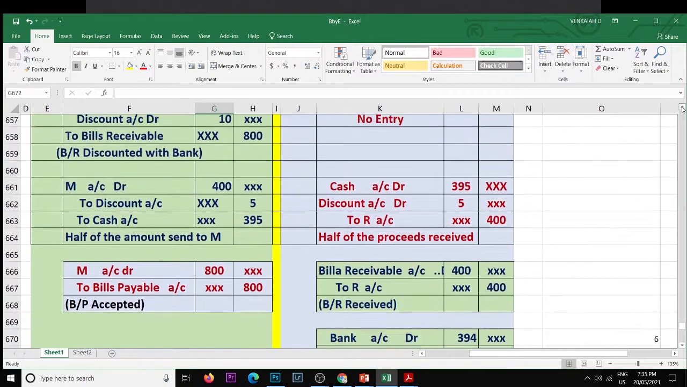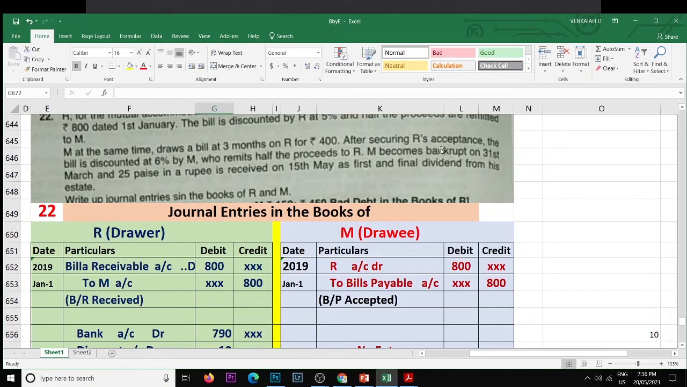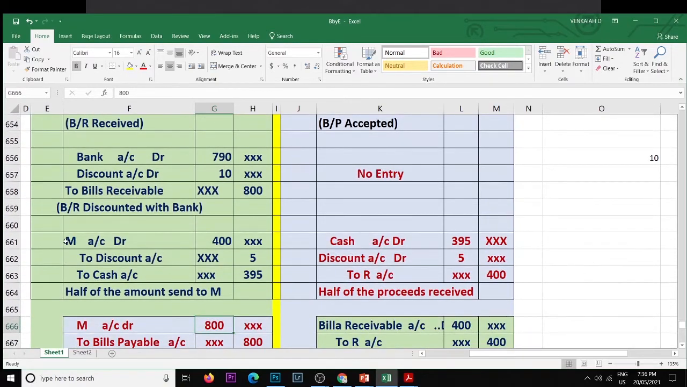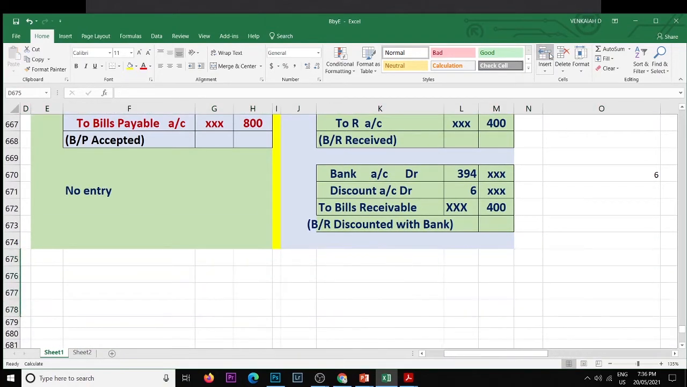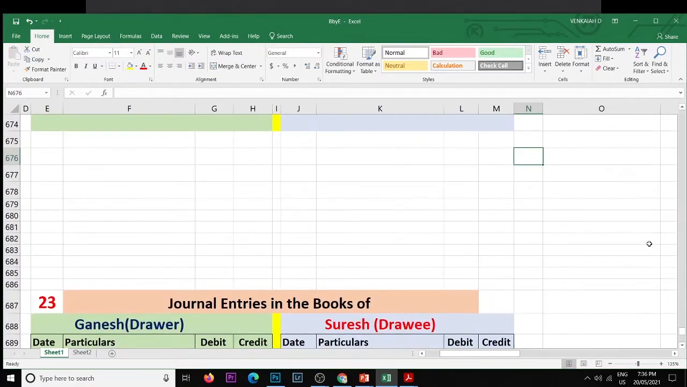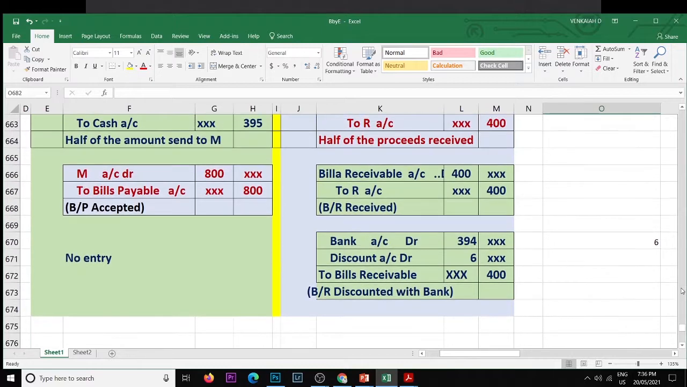So how are the proceeds remitted to R? After securing R's acceptance, the bill is discounted at 6% and he remits half of the proceeds to R. Same, we will take half of the proceeds.